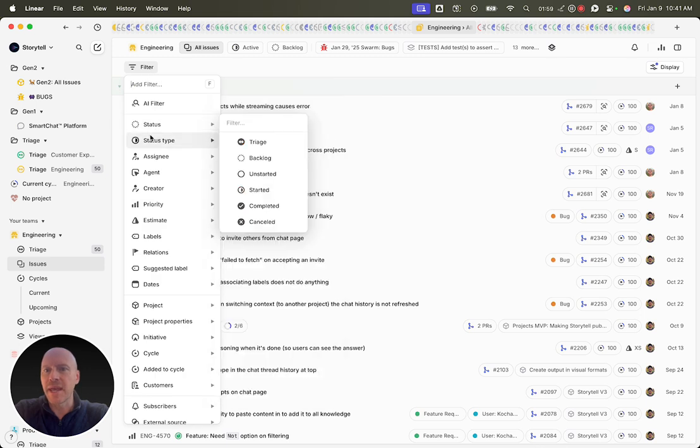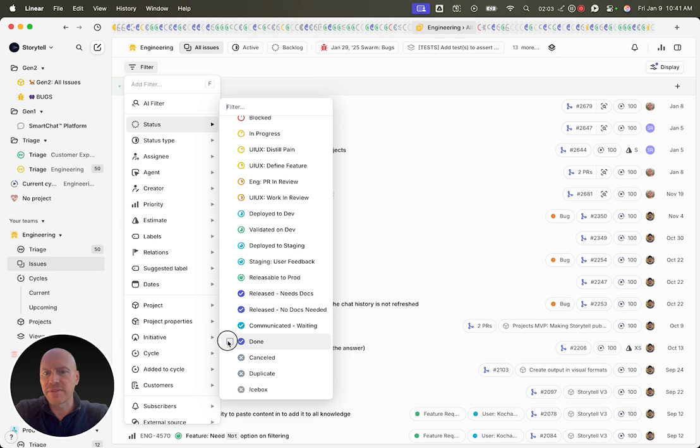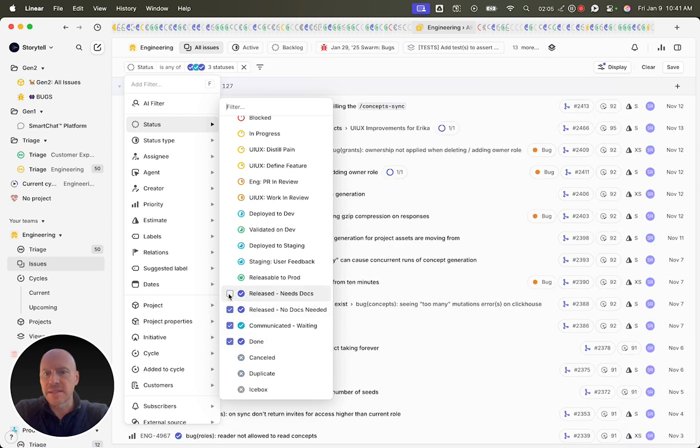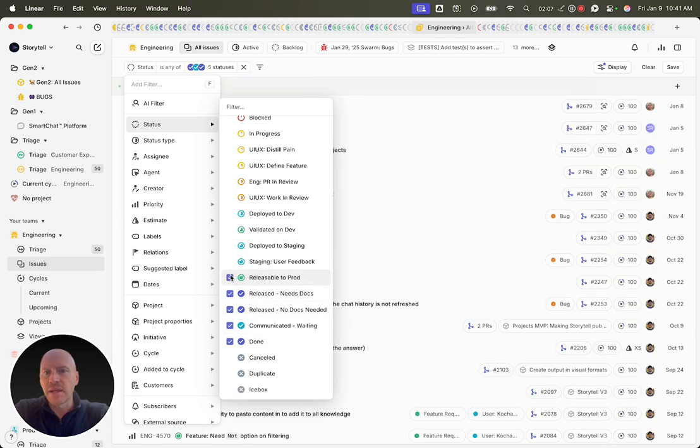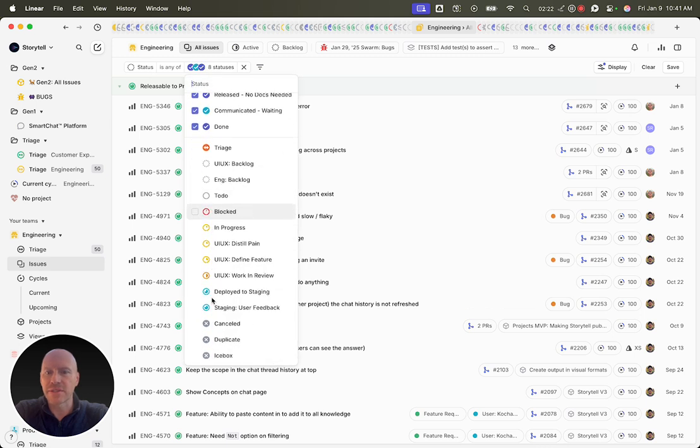And I'm going to create a view of this where I'm going to find everything that we have done and released or is releasable. Also, I'll take things where the pull request is in review, so the work's been done, it's about to go out into the world. And so we'll take these different stages and we're just going to find everything here that matches. So just give me a second to do that.